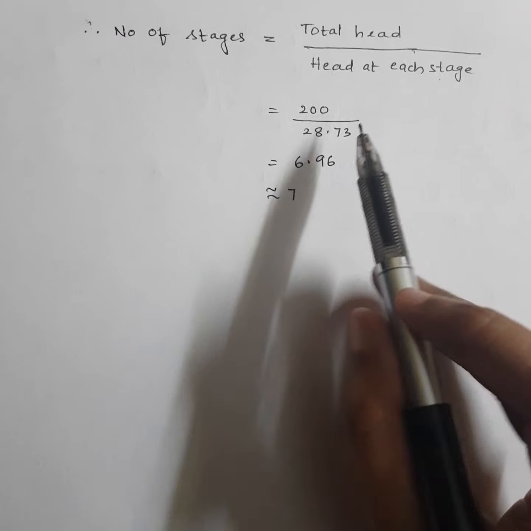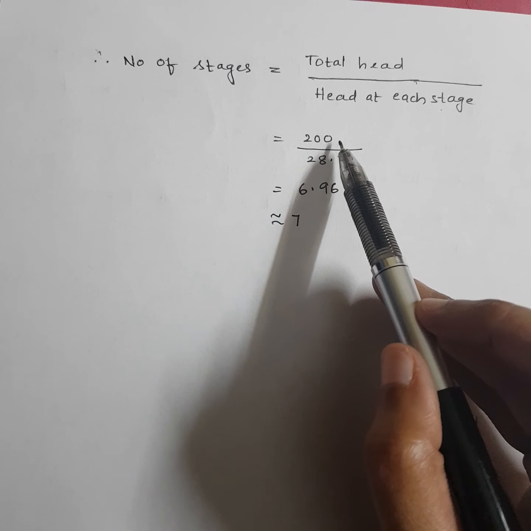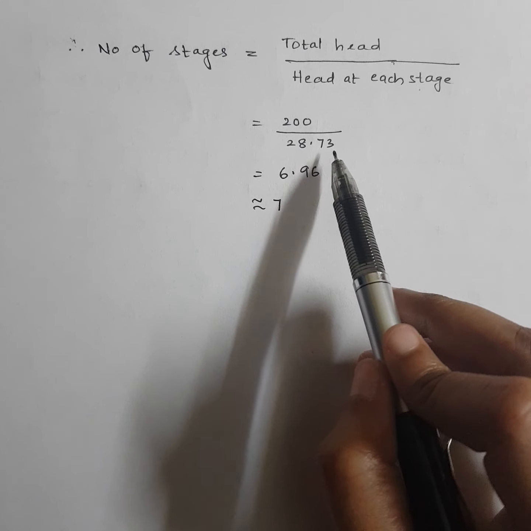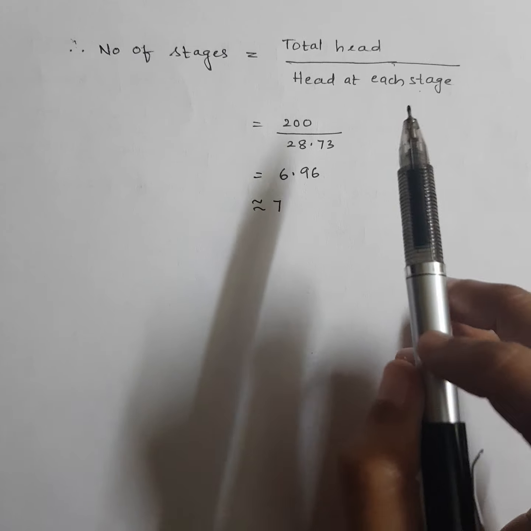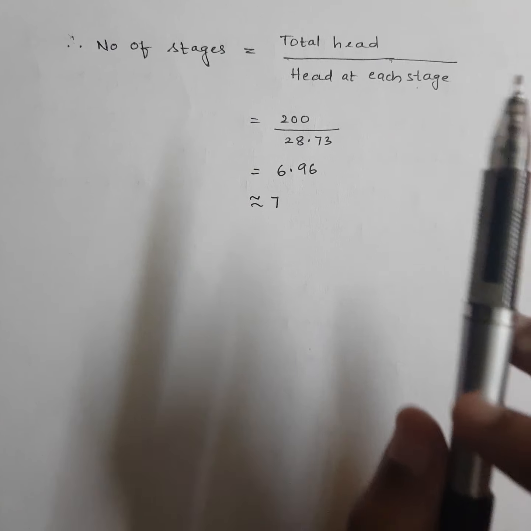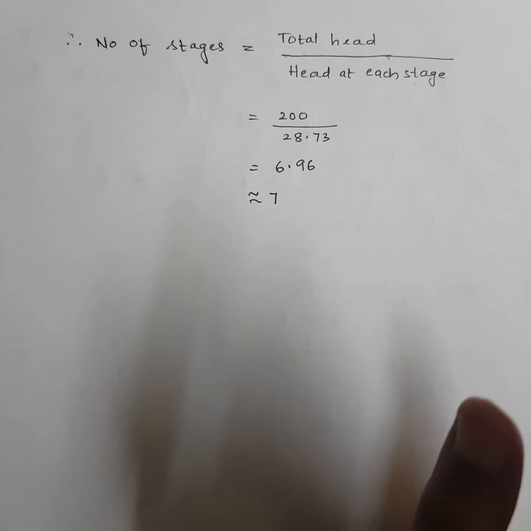Again you can observe here total head is 200 meters, individual head development is 28.73 meters. Means what? The impellers are connected in series. So 7 impellers are connected in series.